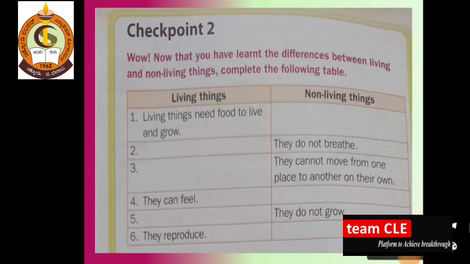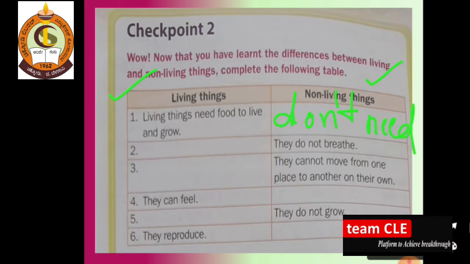So here in checkpoint 2: now that you have learned the difference between living things and non-living things, complete the following table. Here there are two columns, living things and non-living things. Living things need food to live and grow, but non-living things don't need food. So you have to write in full that non-living things don't need food to live and grow. Then what about the next concept?